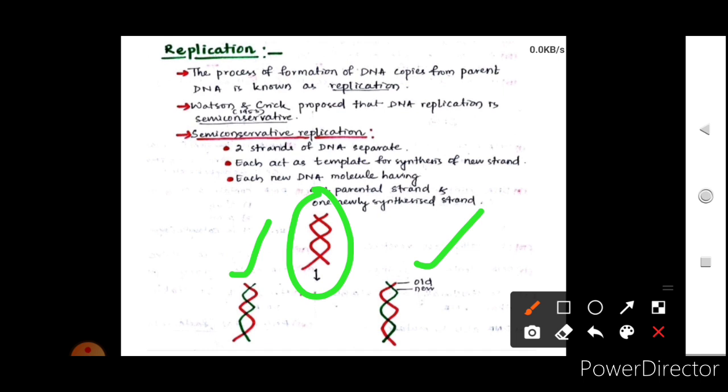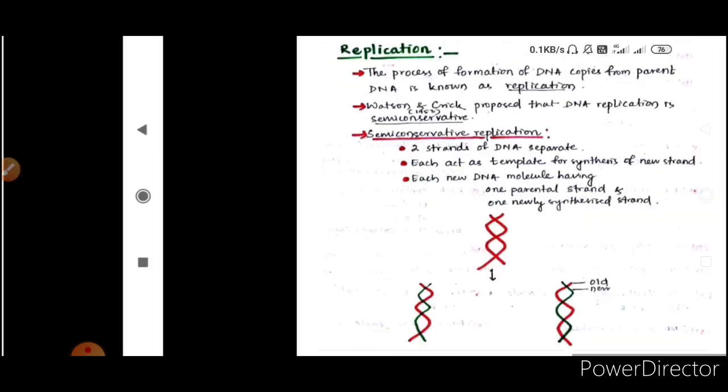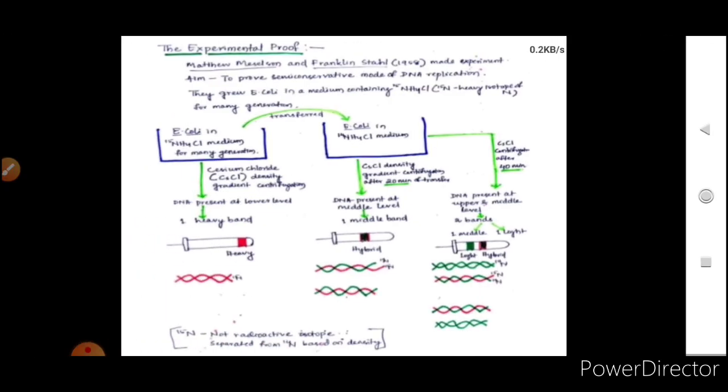So DNA replication has a semi-conservative mode of replication, and this was experimentally proved by Matthew Meselson and Franklin Stahl. The aim of this experiment was to prove that DNA replication has a semi-conservative mode.